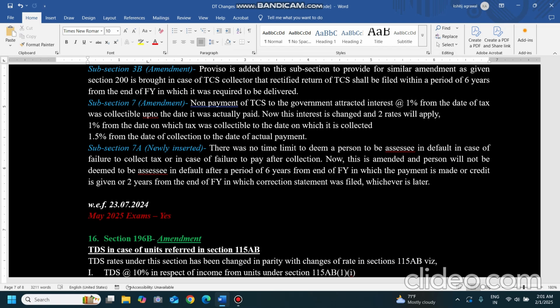Now one new subsection 7A is newly inserted. Earlier there was no time limit to deem a person to be assessee in default if he fails to collect the taxes on time. Same thing, that 6 years time limit will be there. It will be 6 years or 2 years from the end of the financial year. He will be treated as assessee in default.